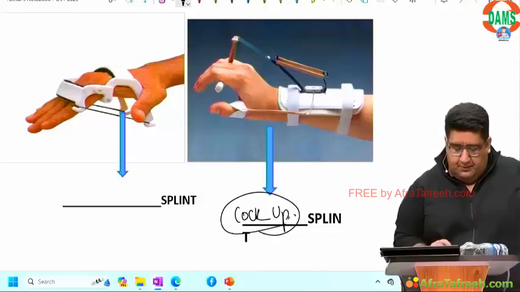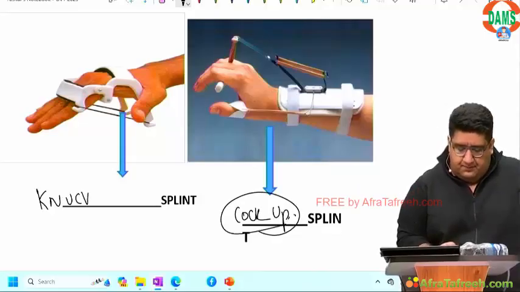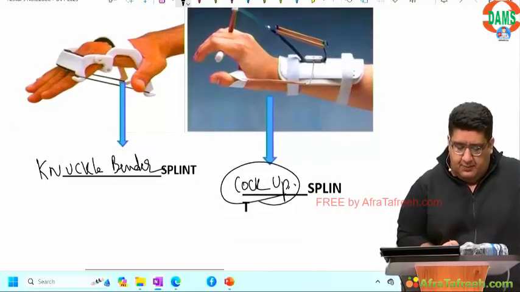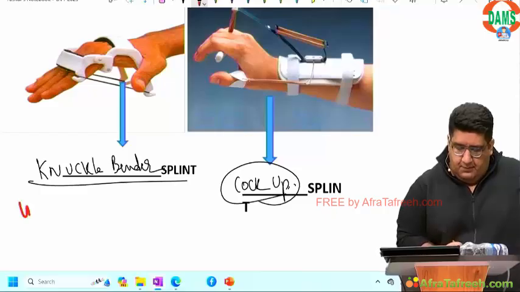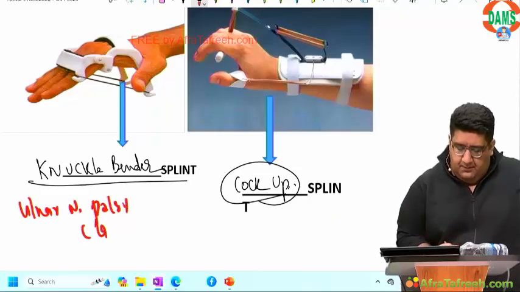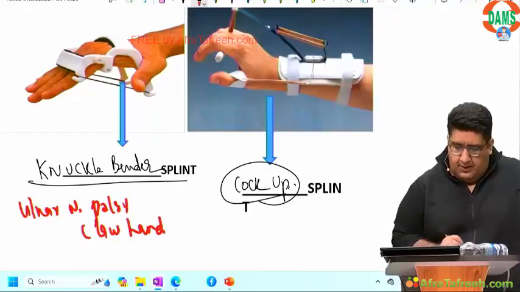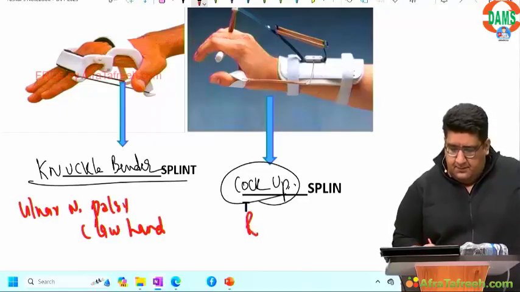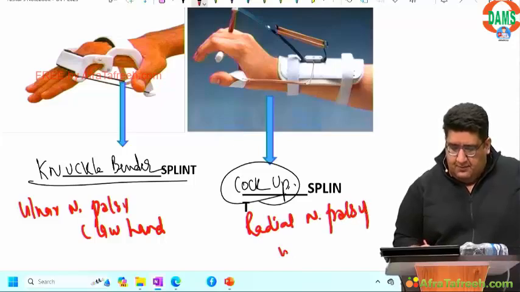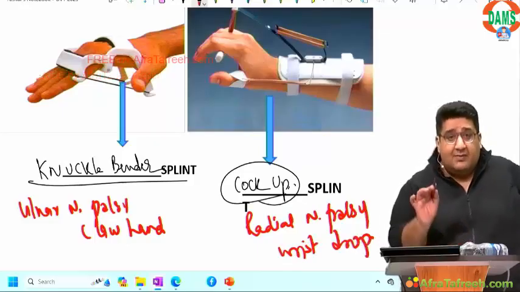Cock-up splint, knuckle bender splint. Knuckle bender splint for ulnar nerve palsy, claw hand. Cock-up splint for radial nerve palsy, wrist drop. Look at the metacarpals.